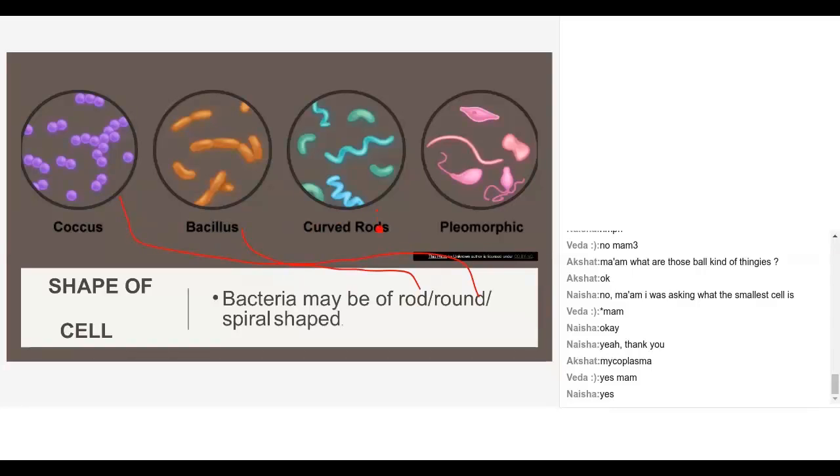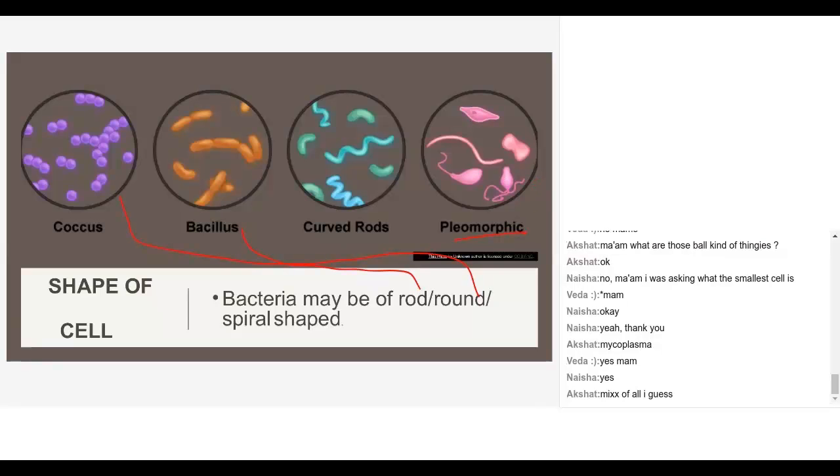And suppose if they are curved, we call them spirillum. And in some bacteria, we find different structures. They may be spindle shaped, they may be spiral or curved, they may be fibrous, something like that. Those are called pleomorphic. These are the different shapes of bacterial cells observed under microscope.